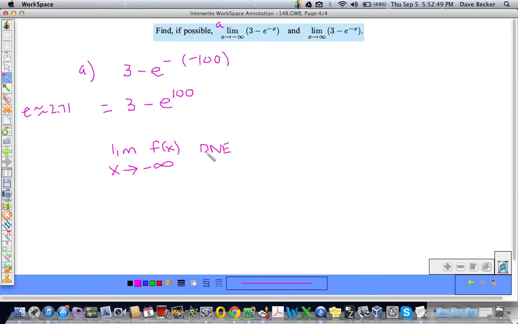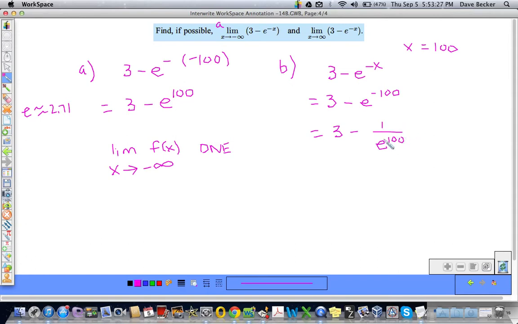Okay? If it goes to positive infinity or -infinity, we say it does not exist because infinity is not a number. Okay? And what about here? Let's think about 3 minus e to the negative x. So this is going to positive infinity, so let's let x equal positive 100. So this becomes 3 minus e to the -100. And what can we do with negative exponents? Well, that becomes 3 minus 1 over e to the positive 100.